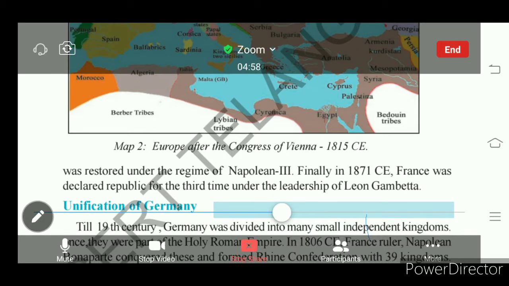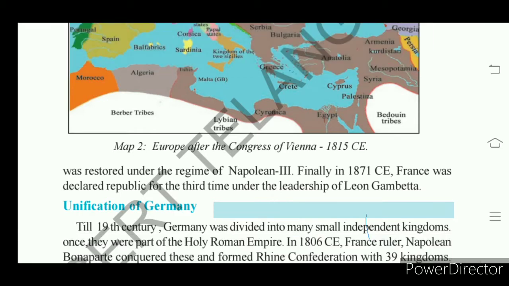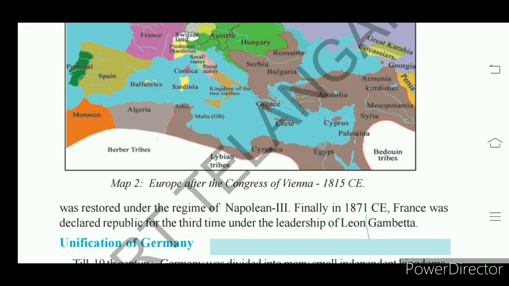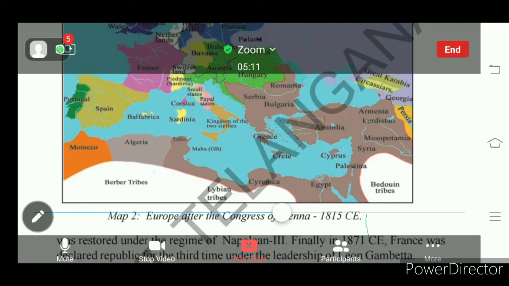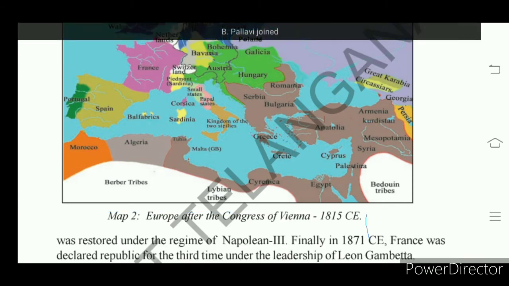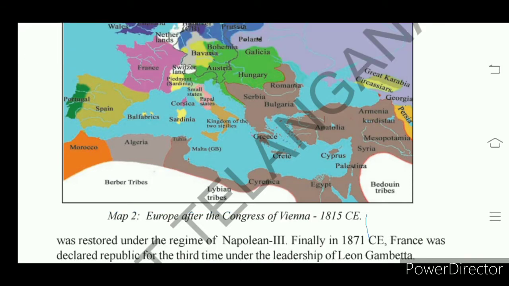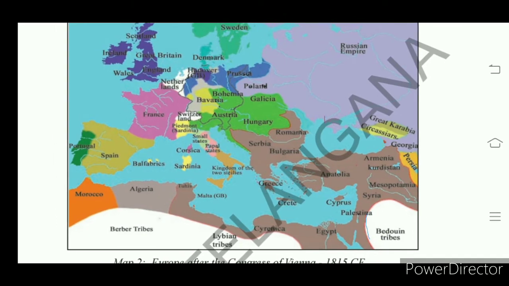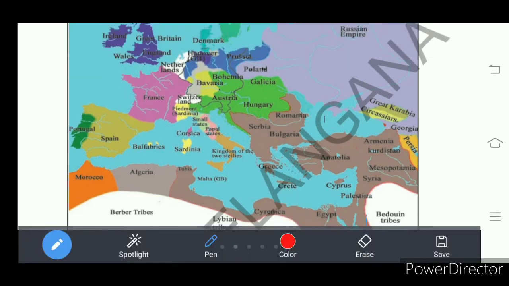So look at here map 2, which is Europe after the Congress of Vienna, 1815. In 1815, Congress of Vienna was held at Vienna, which is the capital city of Austria, right? That was here. Understand? So this was the Europe map.